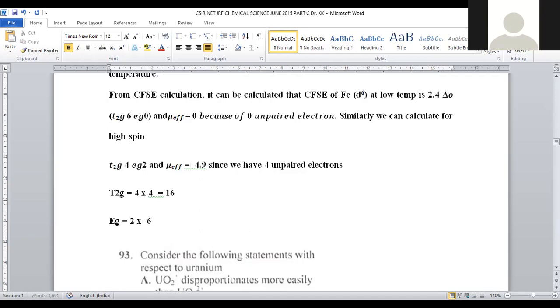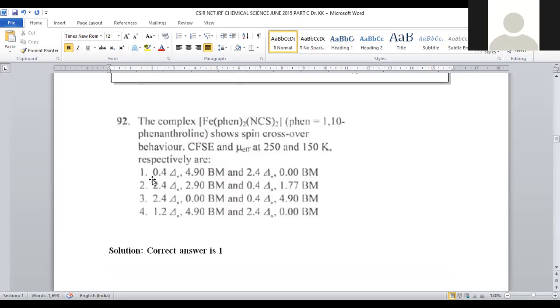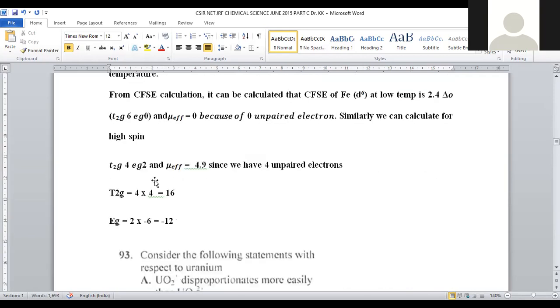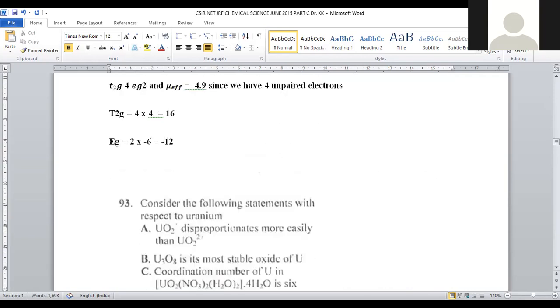Each electron corresponds to minus 6 energy, which gives 12, so the value becomes minus 12. So here 16 plus minus 12, then what is the difference? It will be minus 4.